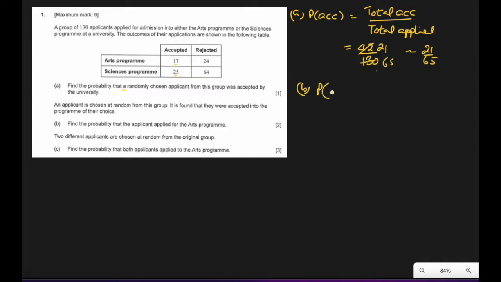Probability that person was from arts provided he was accepted. In that case, we already know that total number of the students who were accepted was 42, and how many of them were in arts department? They were accepted 17. That's the answer.